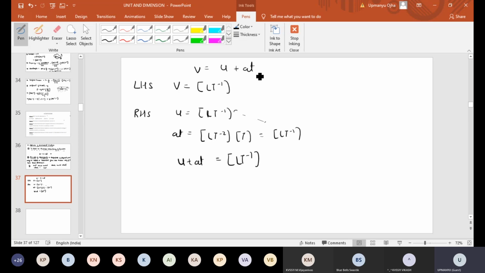If you add apple with apple, you get apple only. You're not getting oranges. Same here, if you add the dimension of L T minus 1 with L T minus 1, you get the dimension of L T minus 1. So u plus at dimension is L T minus 1. Left hand side dimension is also L T minus 1. Both the dimensions are equal. So can we say that this equation is correct? Why can we say this equation is correct? Because LHS is equal to RHS.